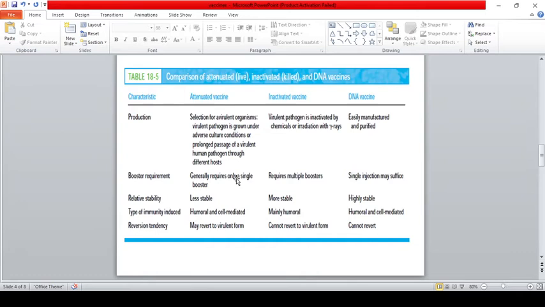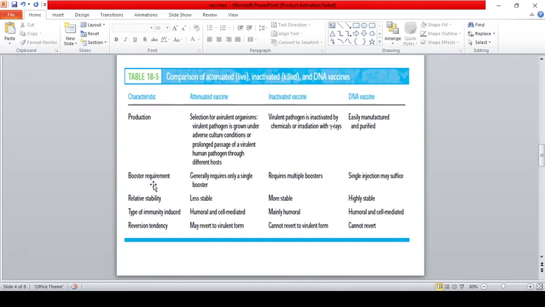The last vaccine is DNA vaccine. It is a more advanced vaccine. The DNA vaccine is nothing but the plasmid DNA encoding the antigen. That is, we need to identify the pathogen, isolate the DNA from it, purify it, and directly inject it into the muscle of the body. You all know muscle has dendritic cells. These dendritic cells act as antigen presenting cells and will present the antigen to our cytotoxic or humoral branch of immunity.